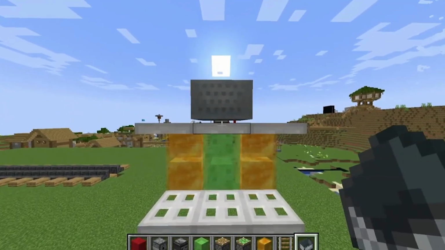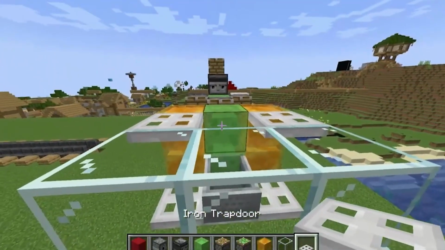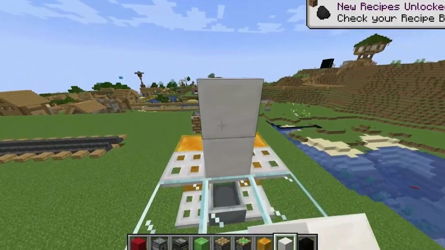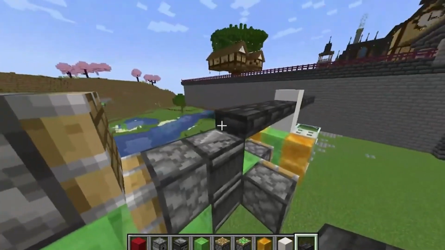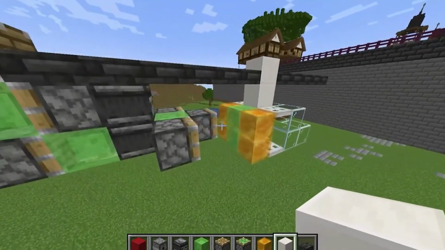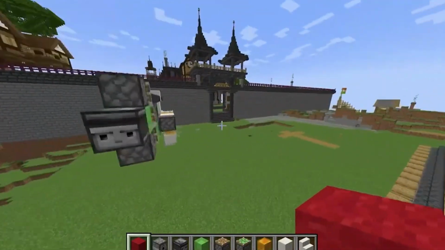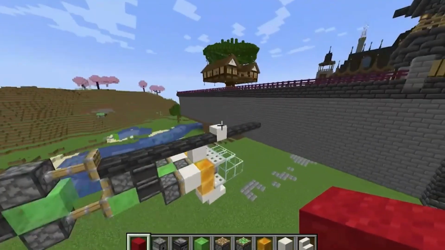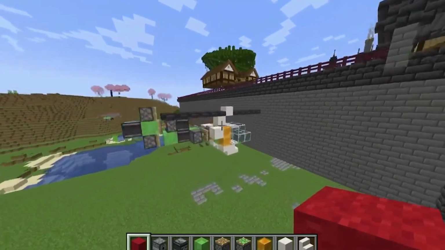You can start with a machine core with observers, sticky pistons, and blocks. Then you can use a trapdoor for rotor blades, daylight sensors as control panels, etc. But do you want to drop something while you explore the sky? Then add dispensers loaded with TNT or splash potions to take Minecraft to new heights. Now, don't wait. Strap in, hit the button.